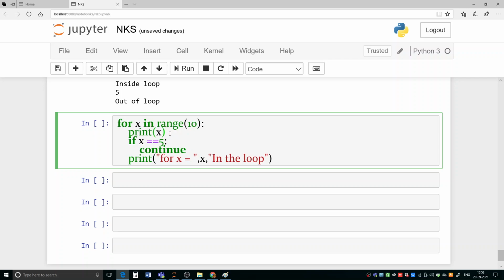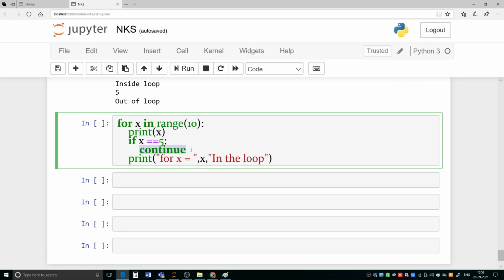5 also will be printed here. But what will happen when x is 5? Continue is executing. So for that particular round, when x is equal to 5, this statement will not be executed because it is inside the for loop, and for this particular round the continue statement has been executed.